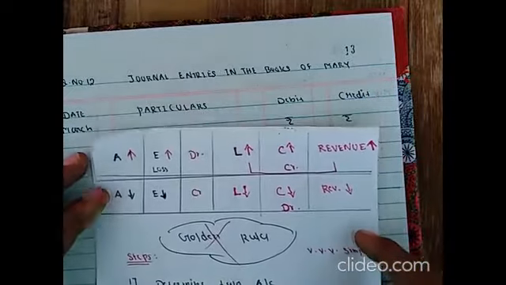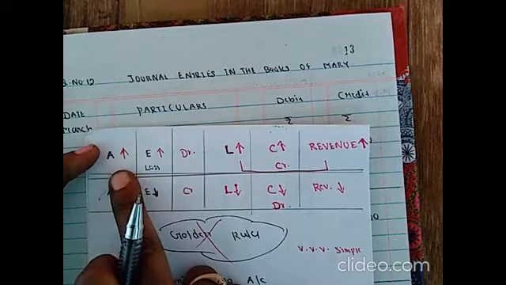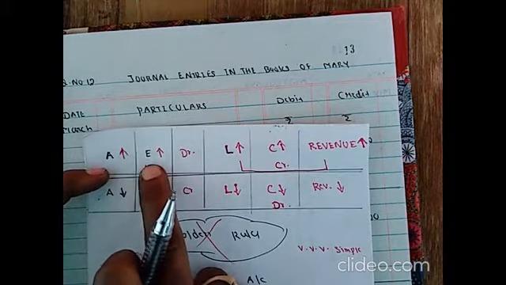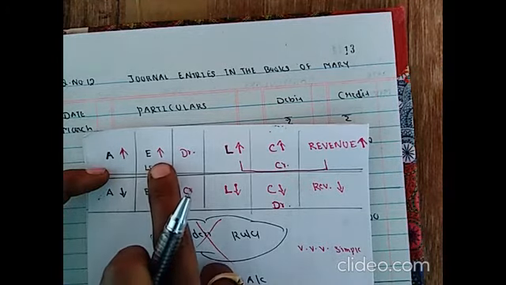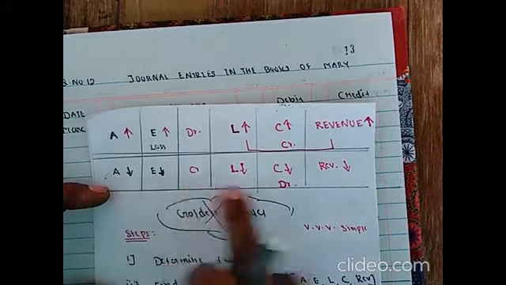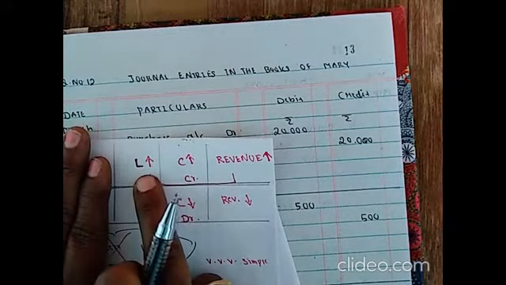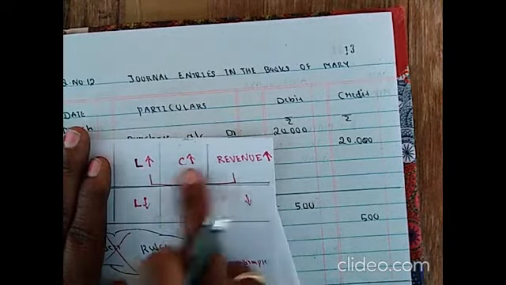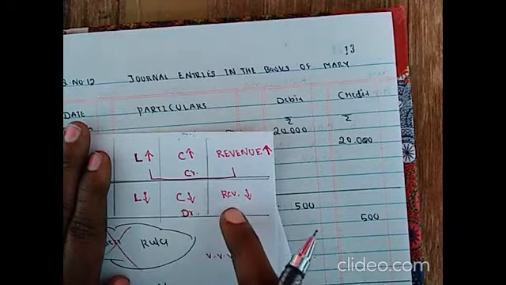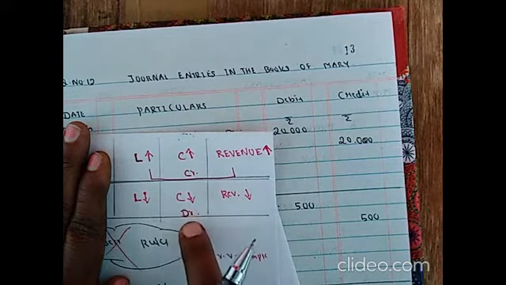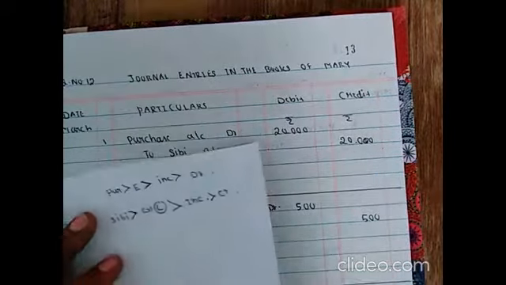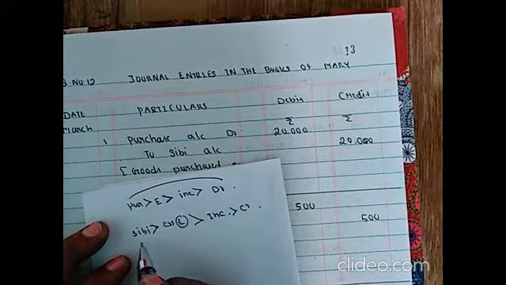So this is the rule for the modern classification of accounts. If assets increase, debited. If expenses or loss increase, debited. And if assets decrease, expenses decrease, credited. If liabilities, capital and revenue increase means credited. If liabilities, capital and revenue decrease means debited. So purchase account debited, CB account credited.